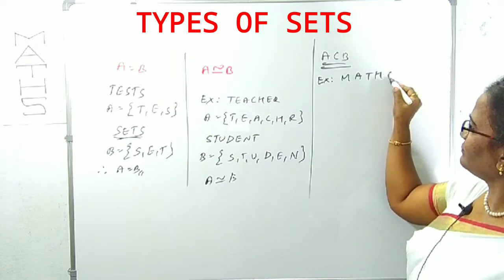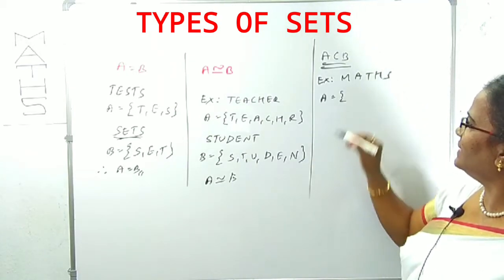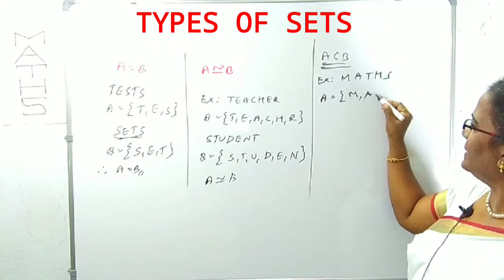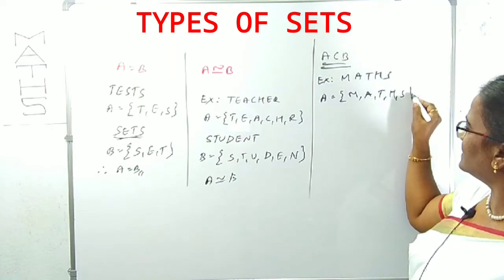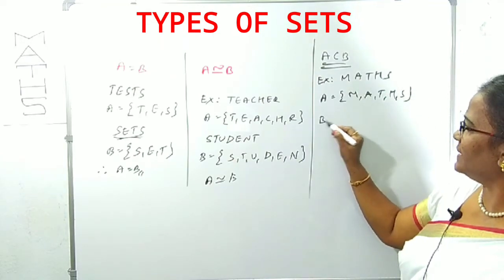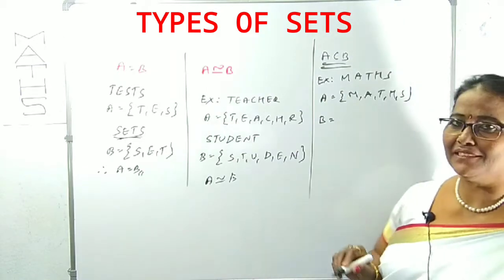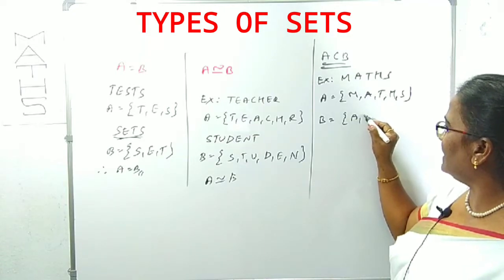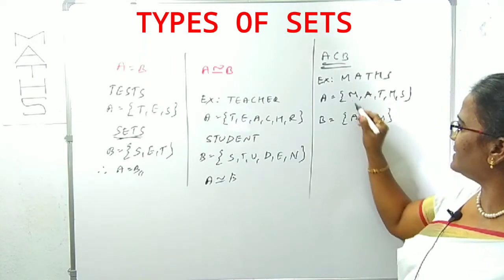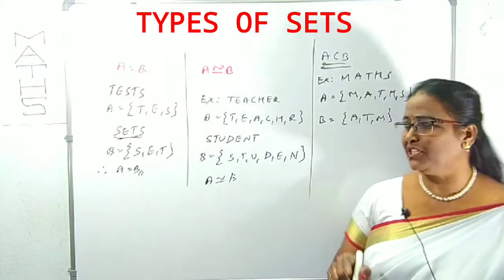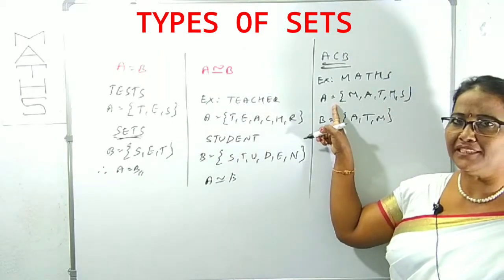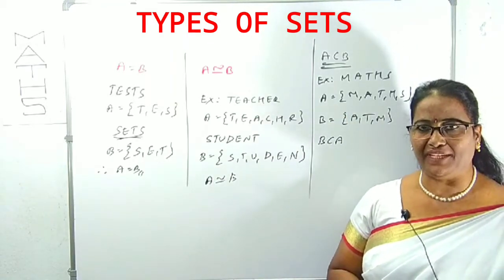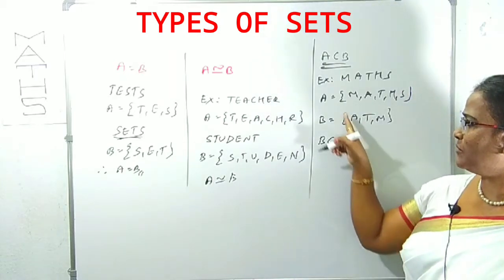maths. What is the set A? It contains the elements from the letters of the word maths: M, A, T, H, S. Set B is mat, if you take the letters of the word mat, that is M, A, T. This is mat, this is maths. What you can observe is that every element of B is in A. Here clearly B is a subset of A. Clear? So every element of B is in A.